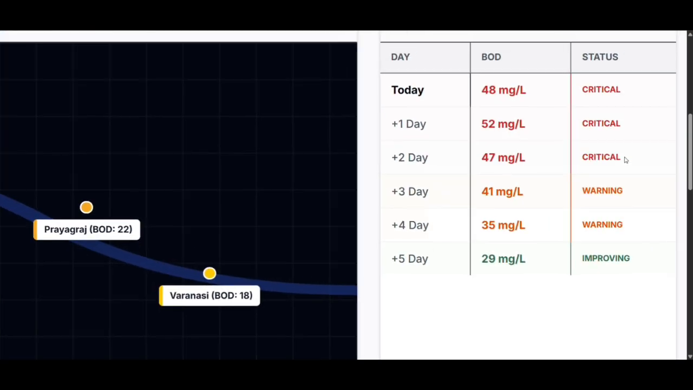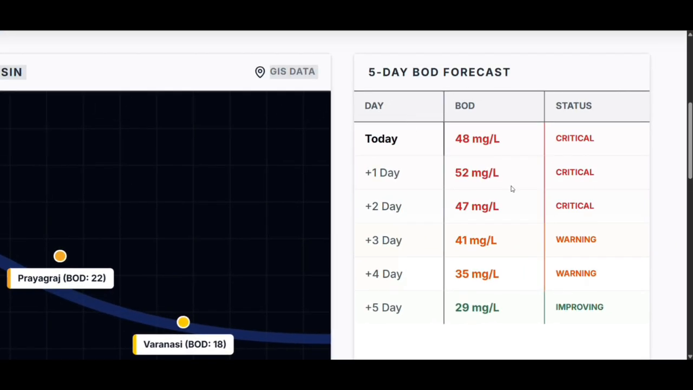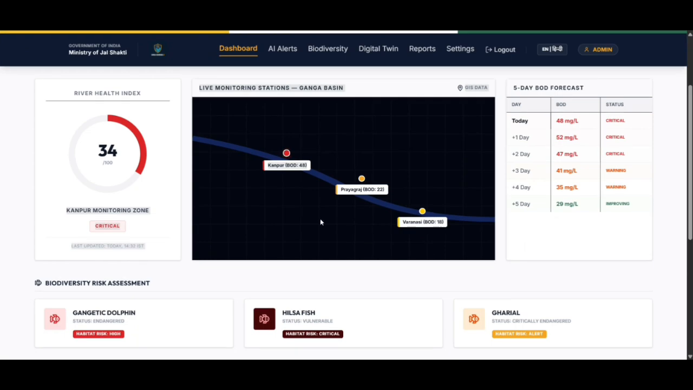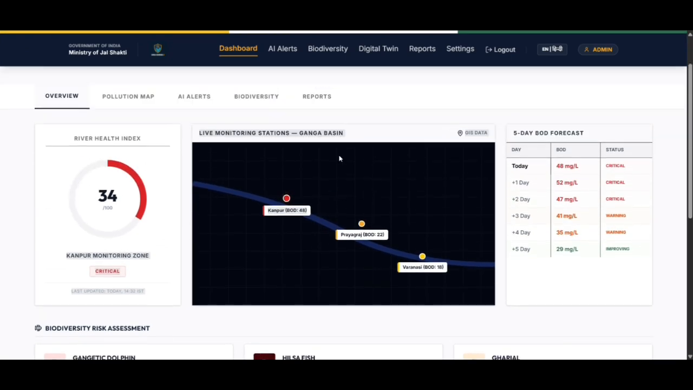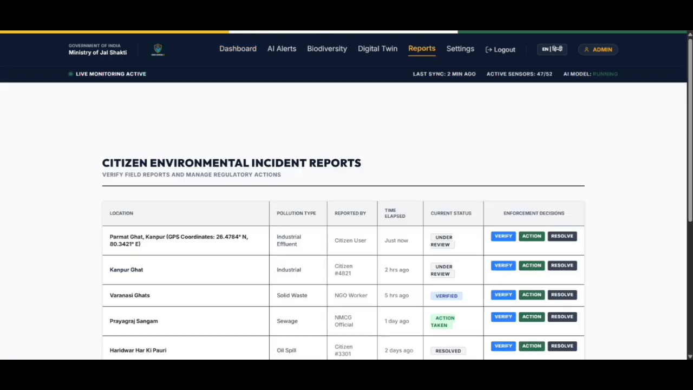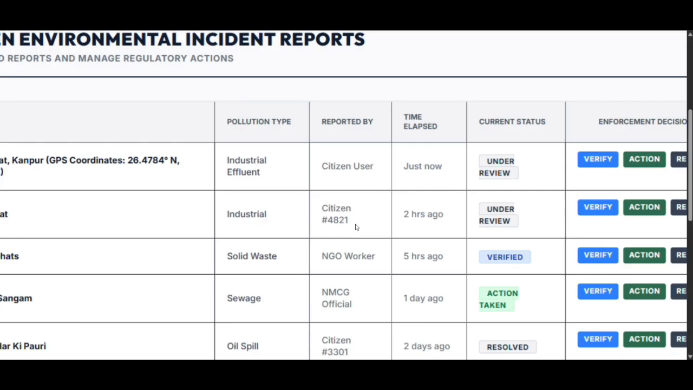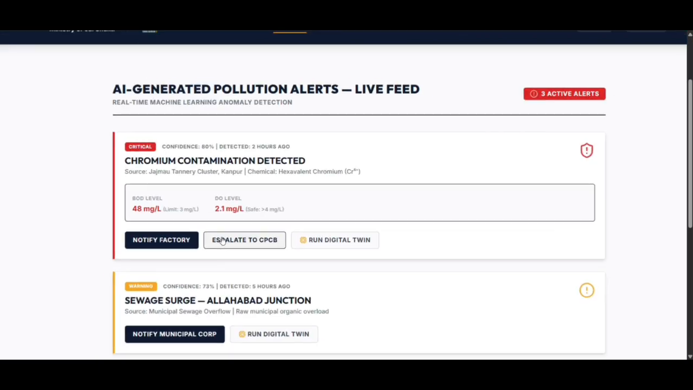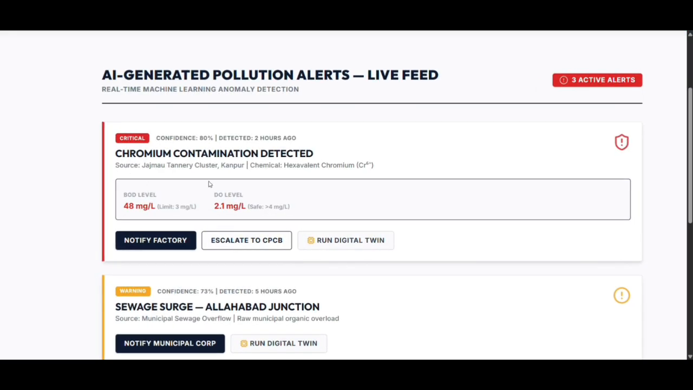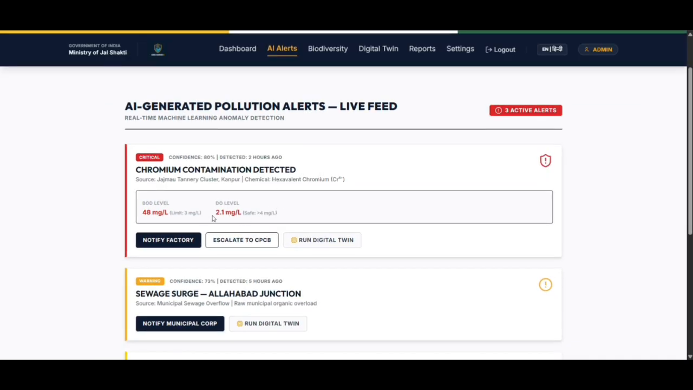On the right, a 5-day pollution forecast: BOD, dissolved oxygen, pH, turbidity, predicted before they breach safe limits. No waiting for monitoring to forecast, the report is already here. Chromium detected near Jajmau, source: tannery discharge, confidence 84%. The AI found the probable factory, the chemical and the time of discharge in under 2 hours. Manually, this used to take 3 to 5 days.